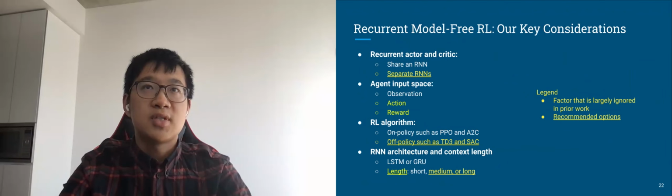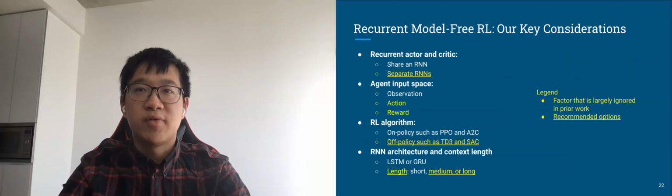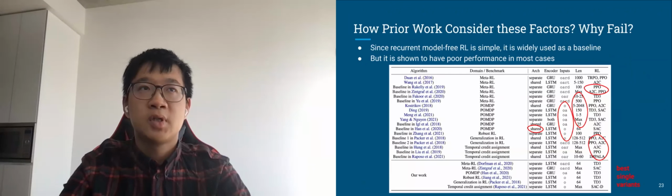In this paper, we show several key considerations when building recurrent model-free RL, including whether to share or separate the RNNs for the recurrent actor and critic, the agent input space, on-policy or off-policy algorithm, and RNN architecture and context length. We highlight the factors that are largely ignored in prior work and provide some recommended options.